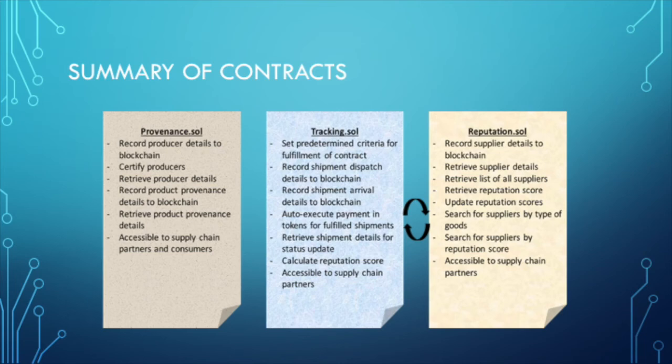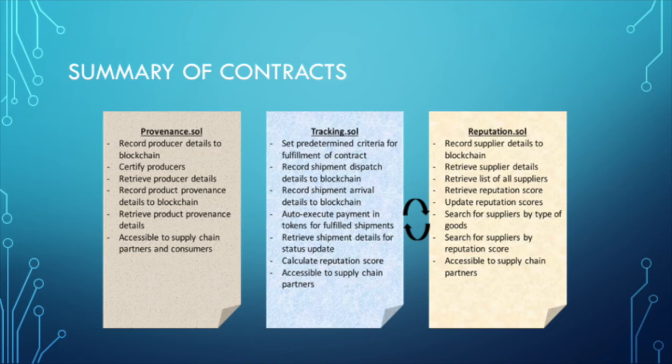The tracking contract is accessible to supply chain partners only. It can be used to set predetermined criteria for fulfillment of shipments, record shipment dispatch and arrival details to the blockchain, automatically execute payment in the form of tokens for fulfilled shipments, retrieve shipment details to get a status update, and calculate the reputation score for parties.